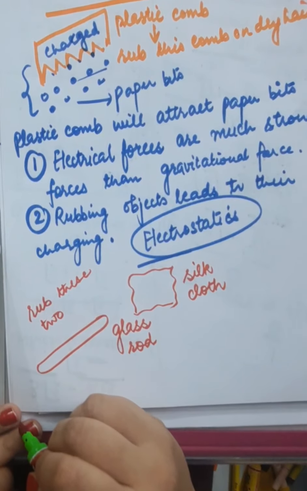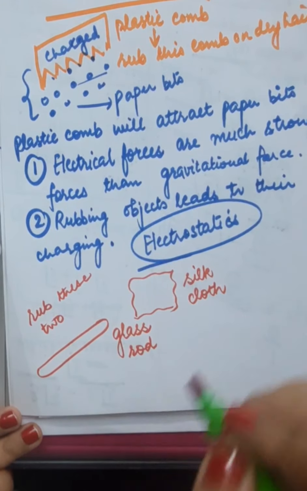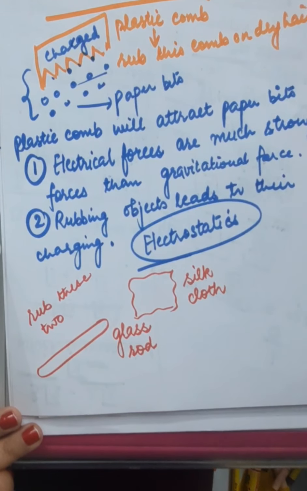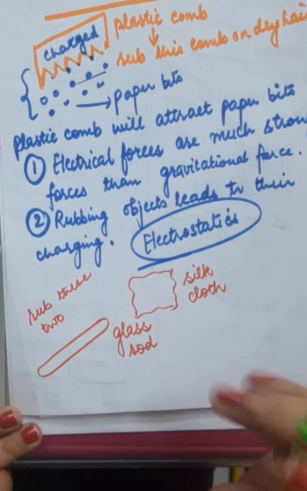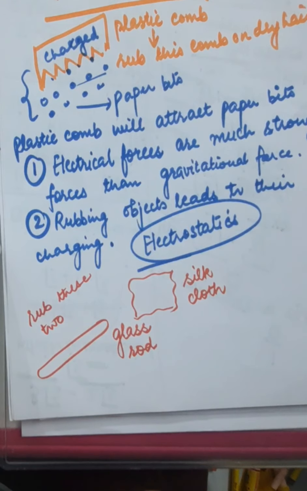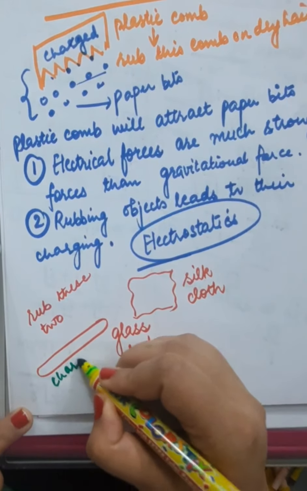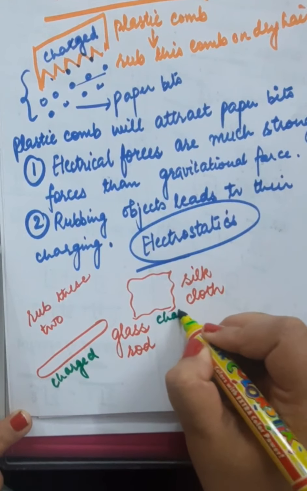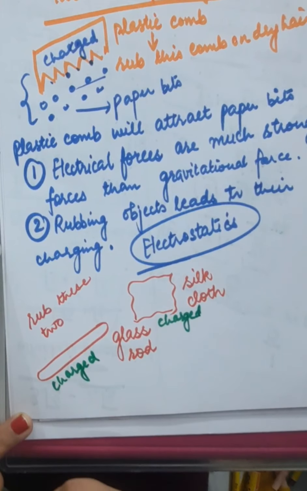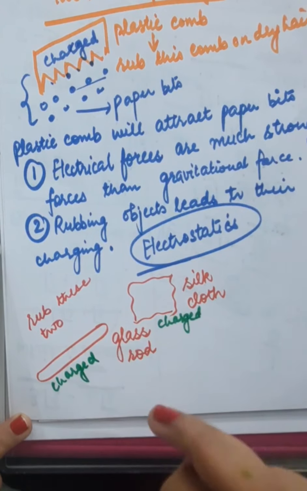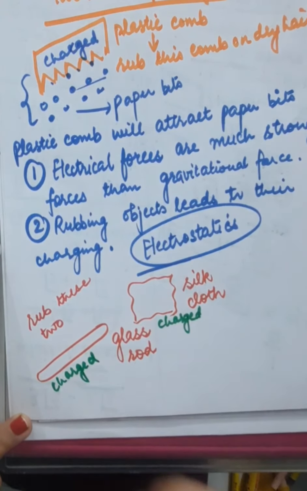Charging will happen. This glass rod will get charged and this silk cloth will also get charged. Right now we do not know what type of charges they acquire. But what we know is that this glass rod becomes a charged glass rod and this silk cloth also becomes a charged silk cloth. Now repeat the process with another pair of glass rod and silk cloth.